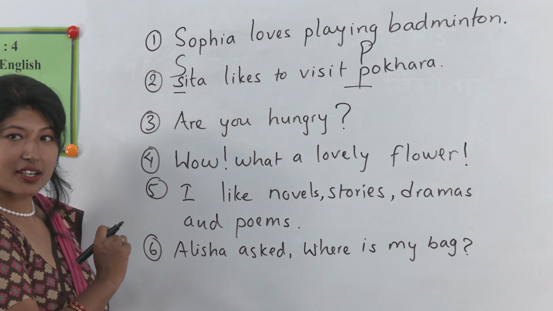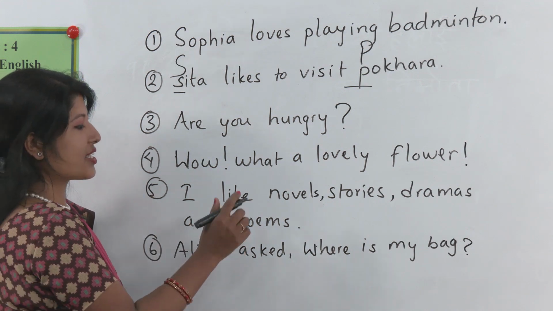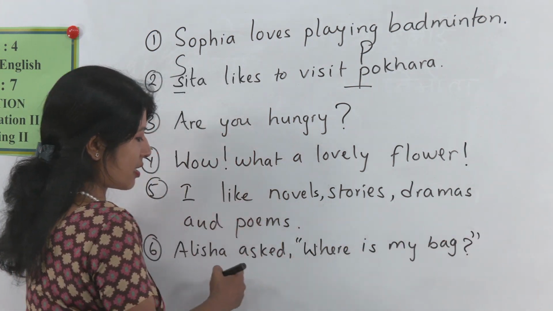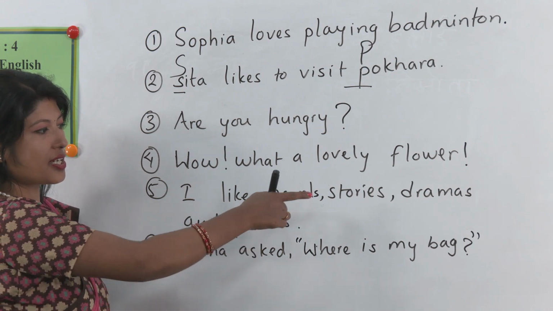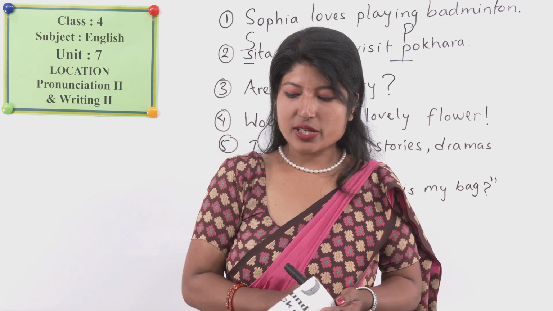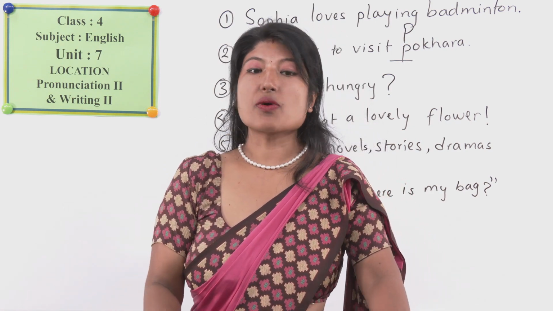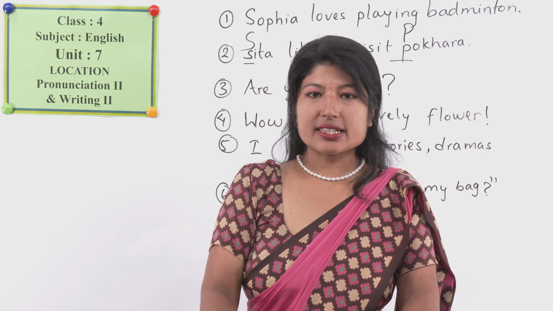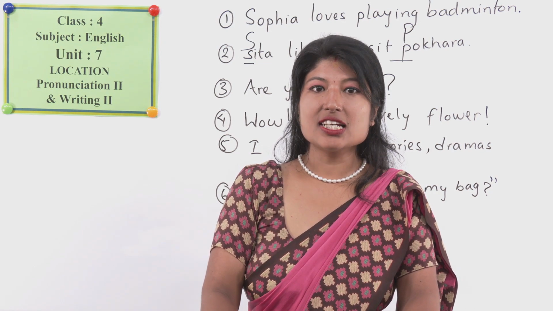What's the problem over here? Quotation mark. Yes, quotation marks are missing. This is said by Alisa, asked by Alisa. That's why we put quotation marks. So in this way, we use punctuation marks. Now let's move to the next activity.